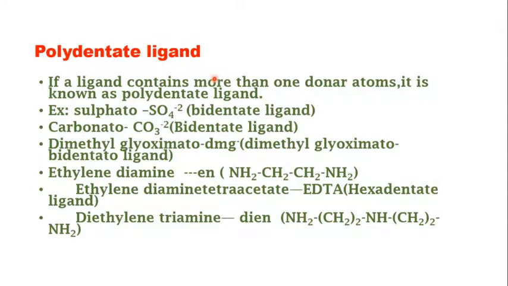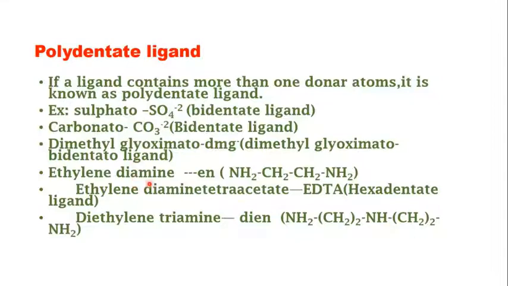The next one is polydentate ligands. If a ligand contains more than one donor atom, it is termed a polydentate ligand. For example, you have SO4 2 minus, where two of the oxygens can bind with the central metal ion. So that's why the term bidentate ligand has come up. Then you have carbonato, CO3 2 minus. There are two donor atoms which can donate their pair of electrons to the metal center. Then you have DMG, dimethyl glyoxymato, which is also a bidentate ligand.